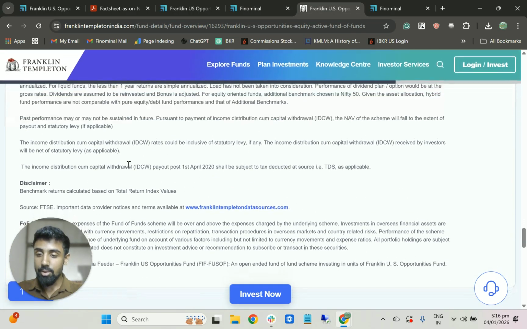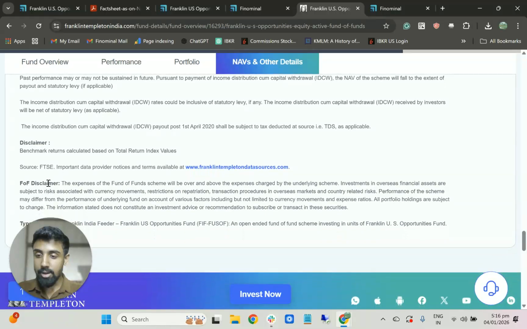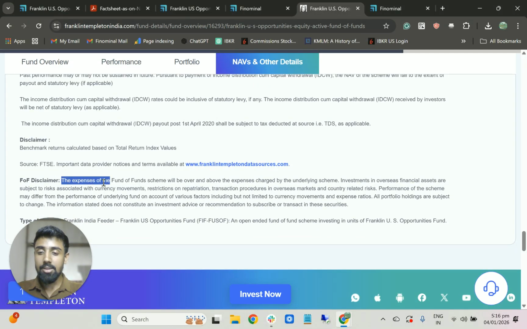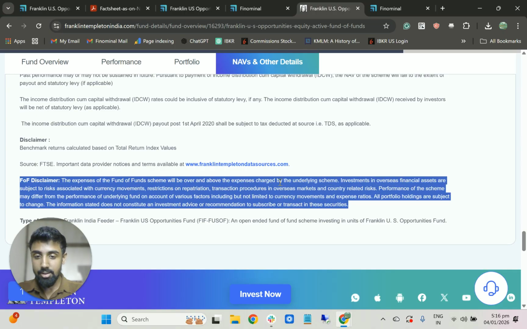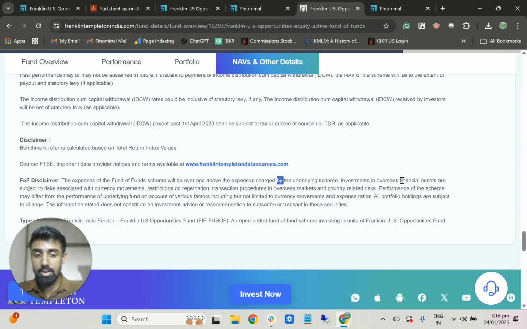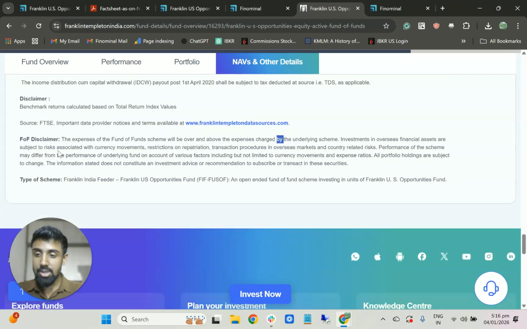If you go here, they have the fund of fund disclaimer: the expenses of the fund of funds scheme will be over and above the expenses charged by the underlying fund. And they also tell you the reason here: investments in overseas financial assets are subject to risks associated with currency movements, restrictions, transaction procedures in overseas markets, and country related risks.